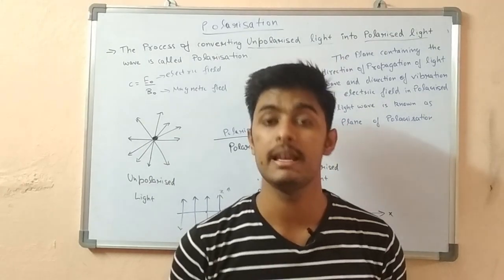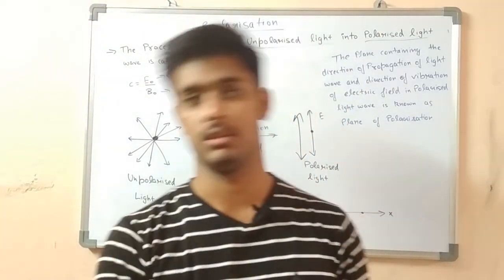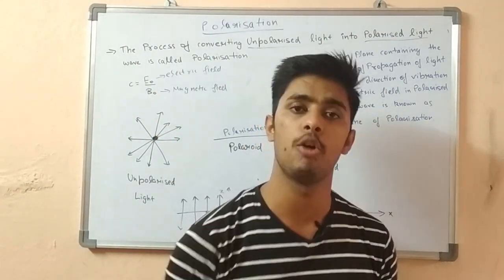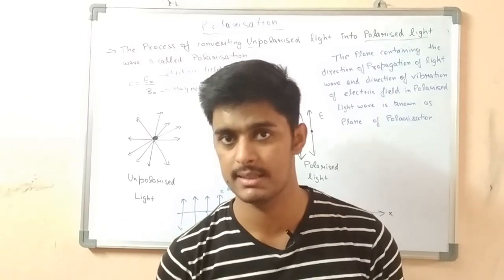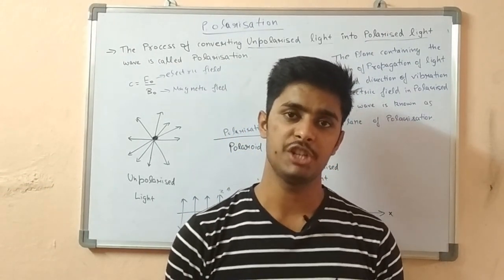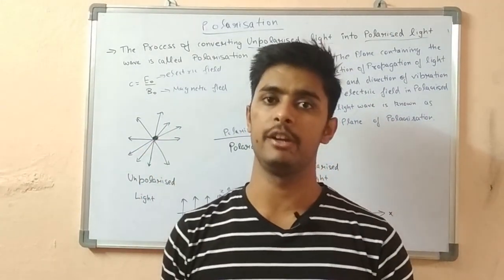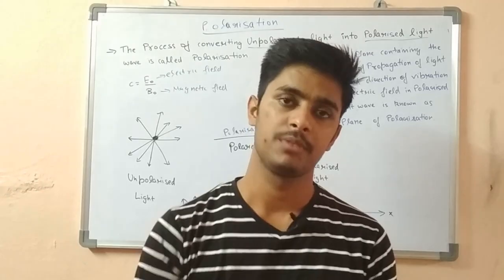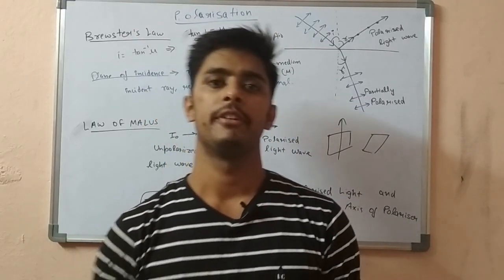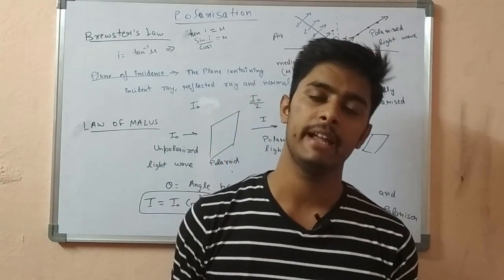This was what is happening in polarization. This was the practical thing which I showed you. Now we are going to study the next phenomena, which are called Brewster's Law and Malus Law. These are the processes used to do the polarization, to convert an unpolarized light into polarized light. So let's study the topics of converting the unpolarized light wave into polarized light wave.